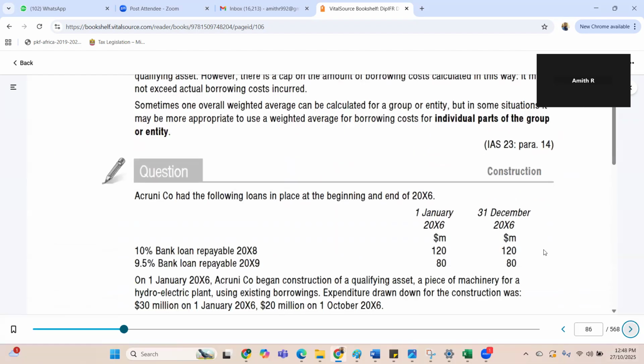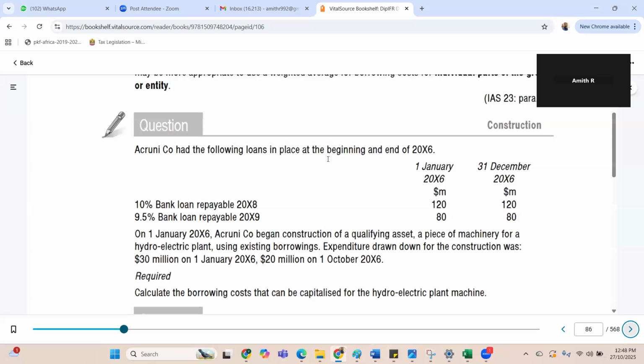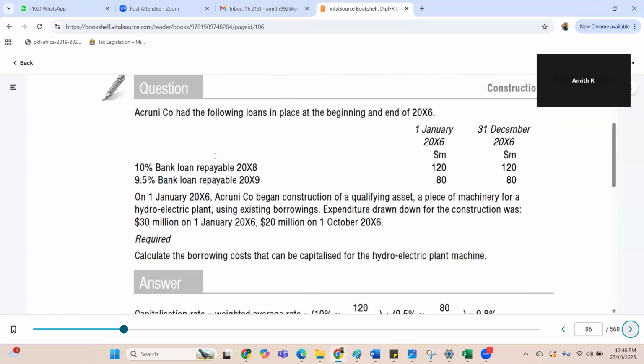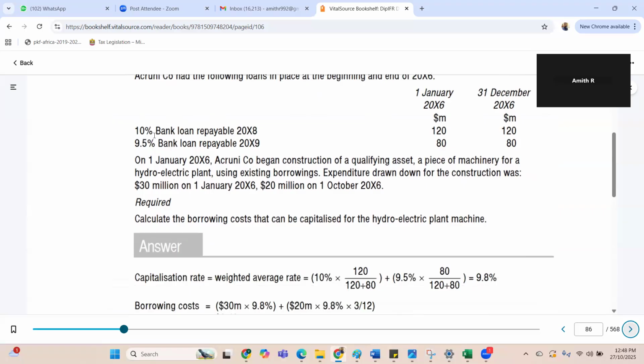So here there are two loans. I told you, you have to find the weighted average and use it. We can just see, they are financing one asset. A 10% bank loan and a 9.5% loan. There are two loans for one asset. So how are they doing it? They are taking the weighted average.